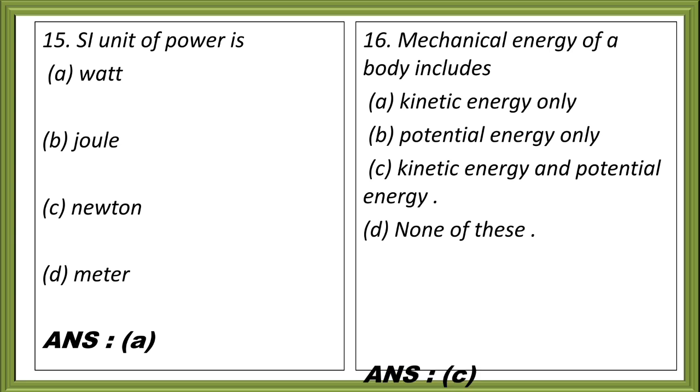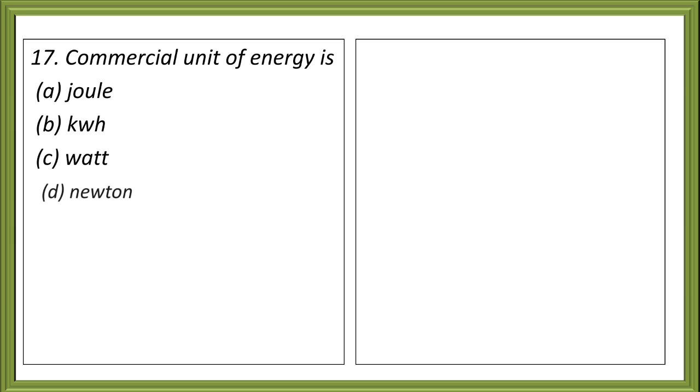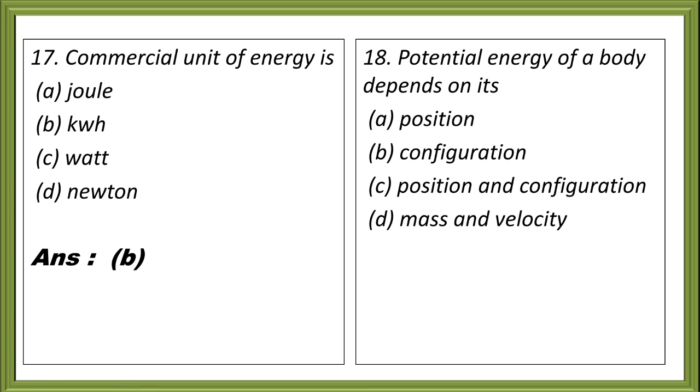The correct answer here is option C, kinetic energy and potential energy. Now question 17. Commercial unit of energy is joule, kilowatt hour, watt and Newton. The correct answer is option B, kilowatt hour.